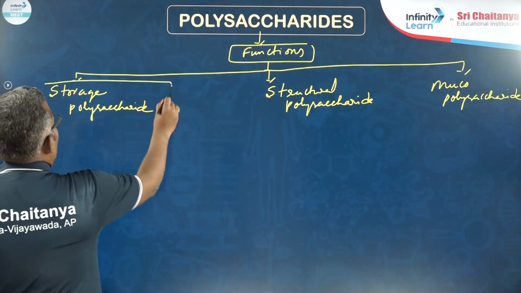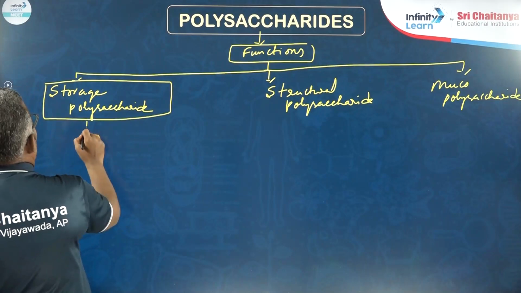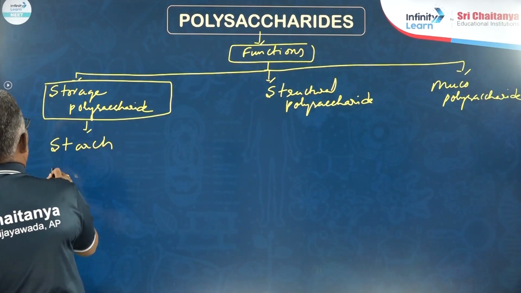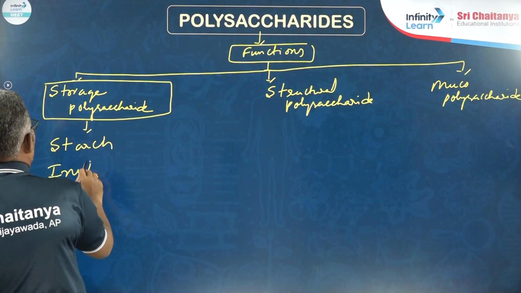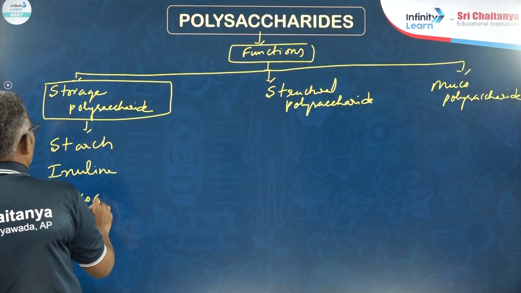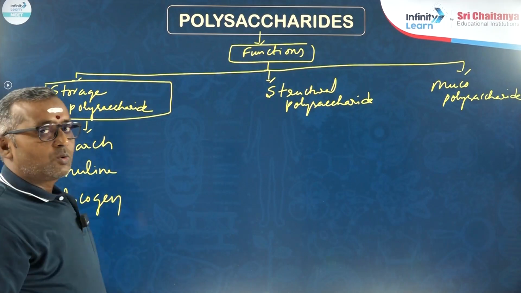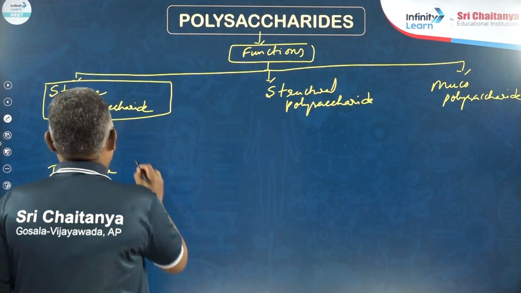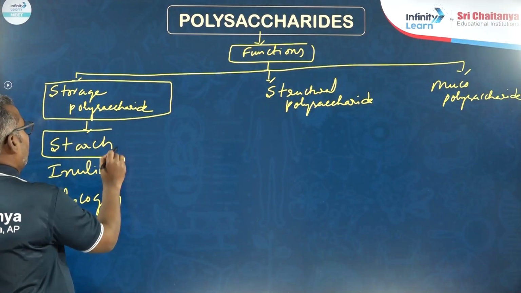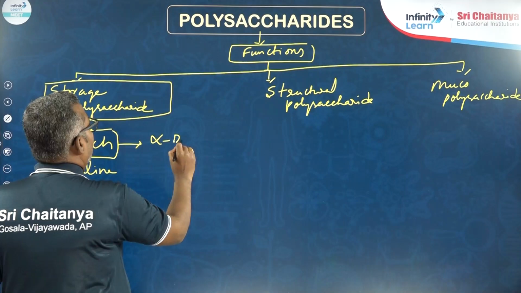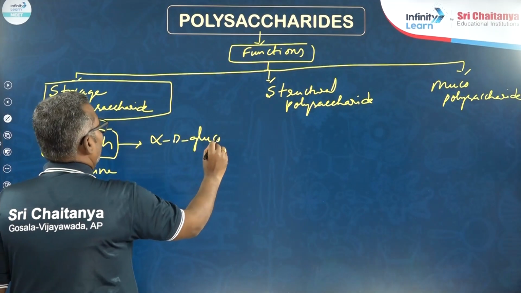Storage polysaccharides include starch, inulin, glycogen. These are the best examples for storage polysaccharides. Let us take first starch. As we discussed earlier, starch is made with alpha D glucose.